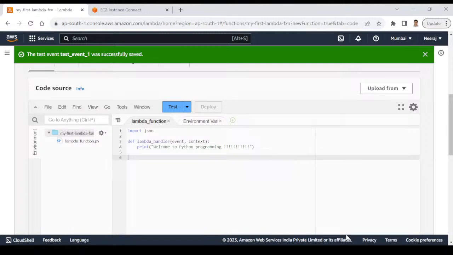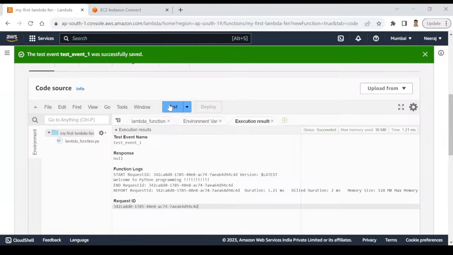So I created Lambda function, I have written some code, and I have created a test event also. Now I'm ready to test, and click on test now. So what I'm expecting is it should display that message, because that's the only line in our code, and that is what our expectation is. And you can see here, welcome to Python programming.